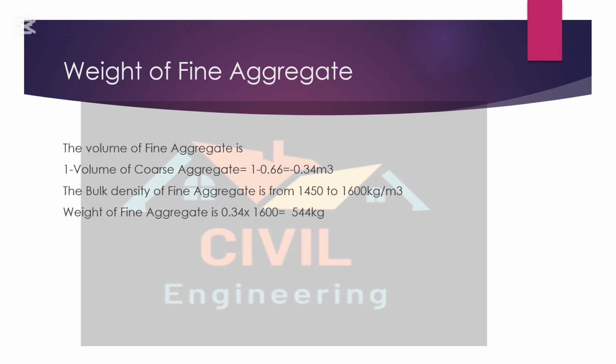If we take the volume of fine and coarse aggregate as 1, then in the previous table 9.4, we took the volume of coarse aggregate as 0.66. So 1 minus 0.66 is equal to 0.34 cubic meter, multiplied by 1600, so the weight of fine aggregate is 544 kg.